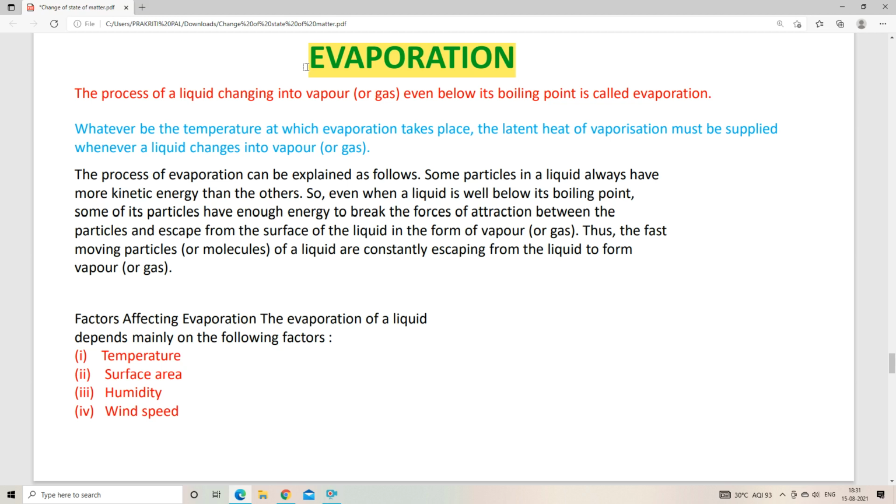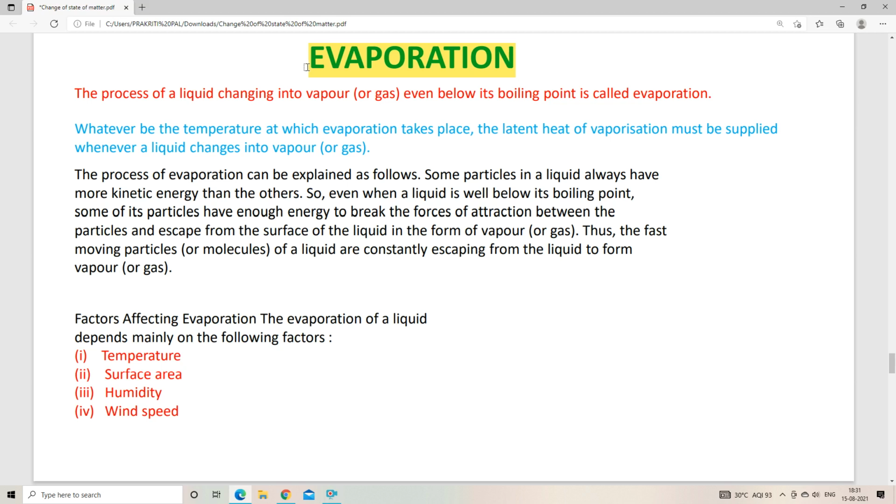But here we can convert a liquid even below the boiling point by using evaporation. So what is evaporation? Evaporation is the process of a liquid changing into vapor even below its boiling point, right?